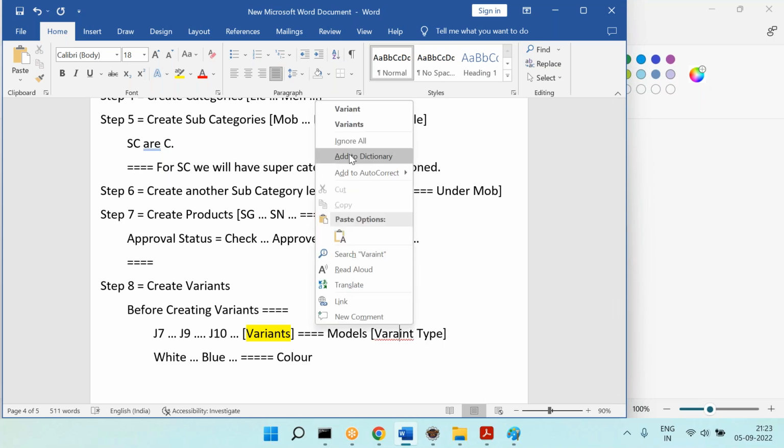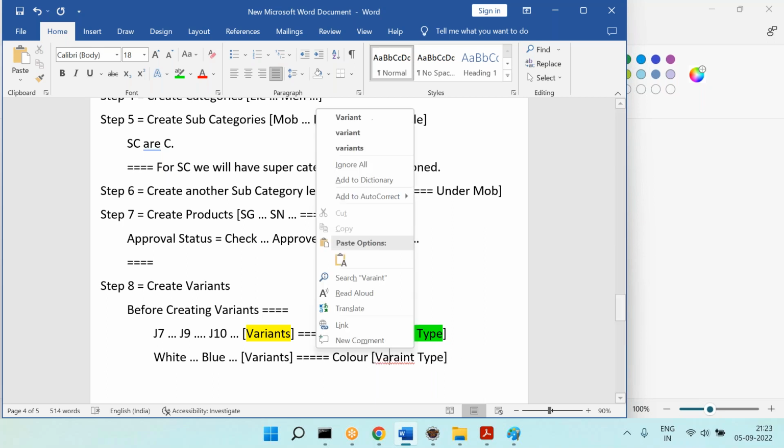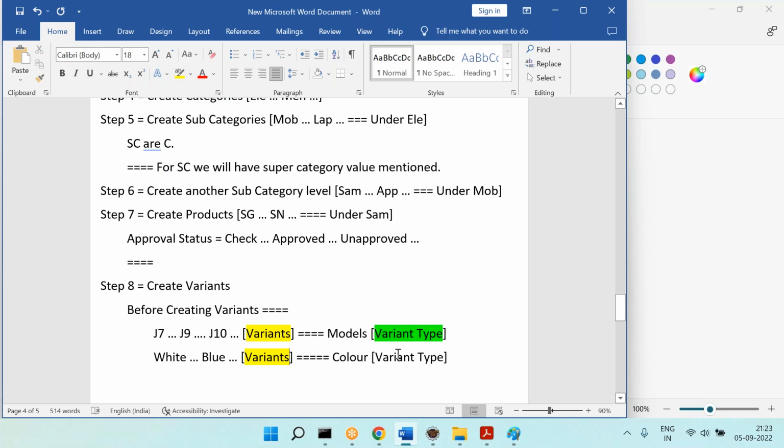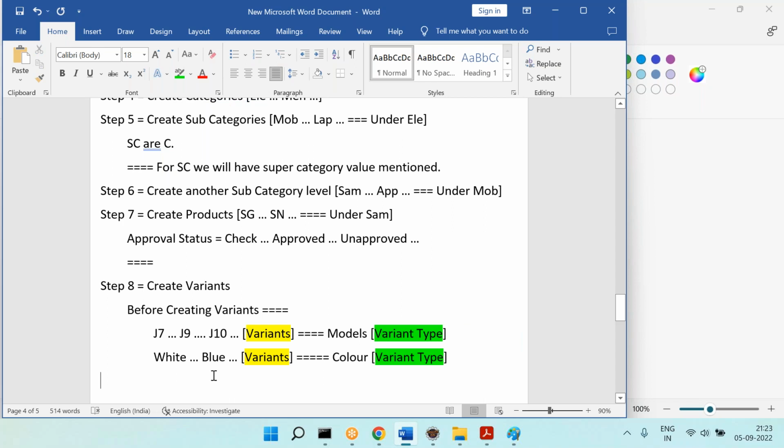Do you understand what is the meaning now? Variant type and variant. Yes. So similarly, this white color, blue color, all these things are variants. Variants in which type? Variant color type. So now you tell me what is the step I need to do. Can I create the variant first, or do I need to create a variant type, then create the variants in that? Variant type first, then variants. First, you need to create the variant type and then create the variants.